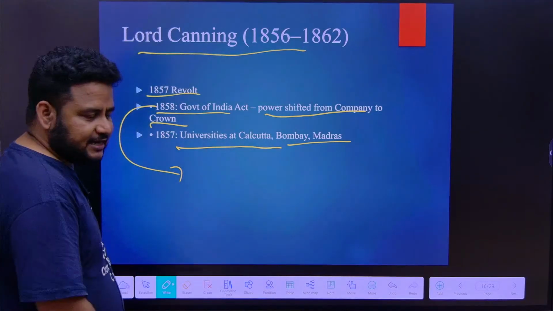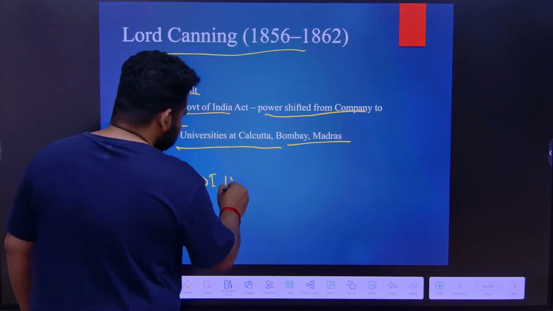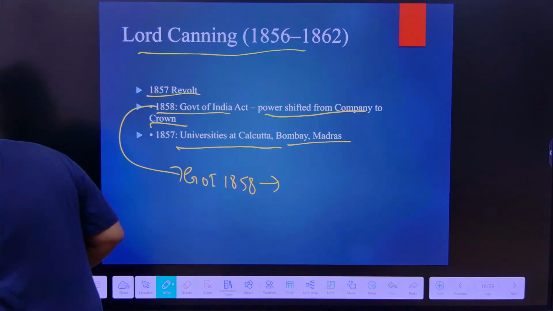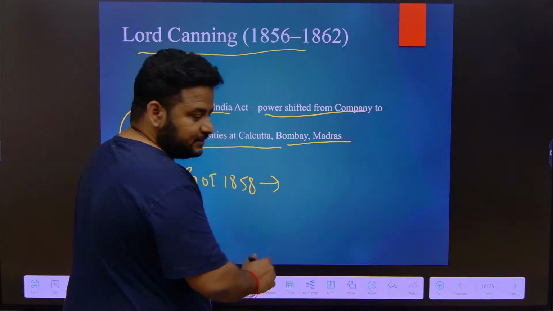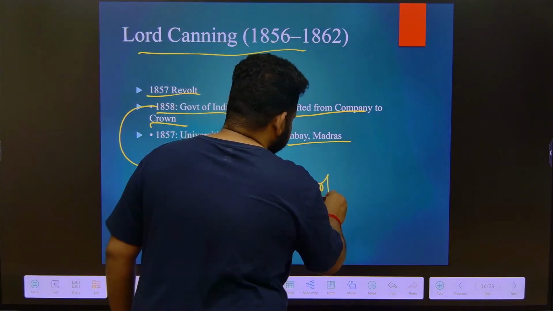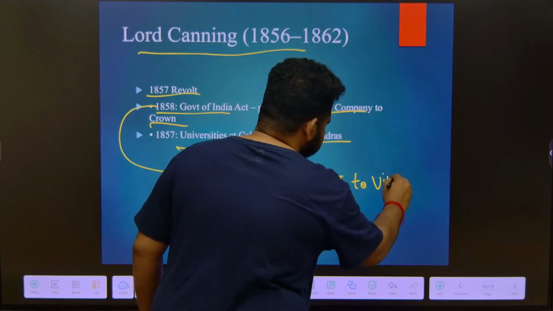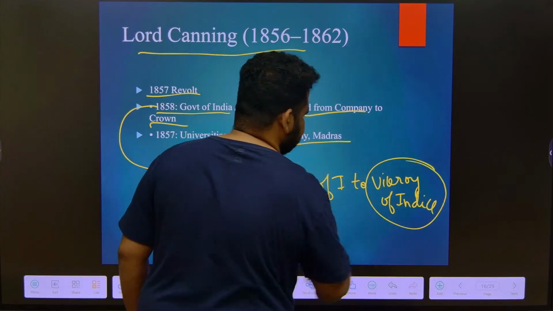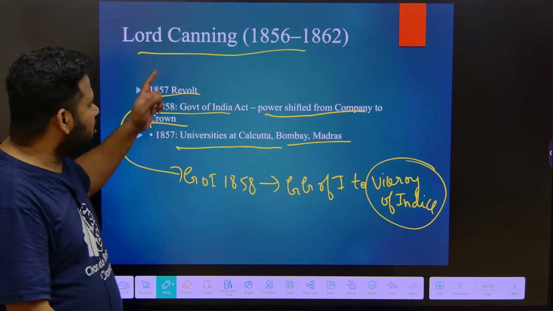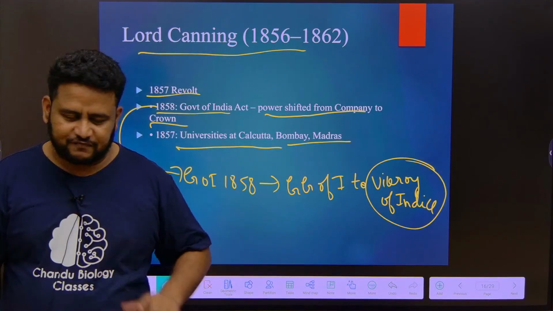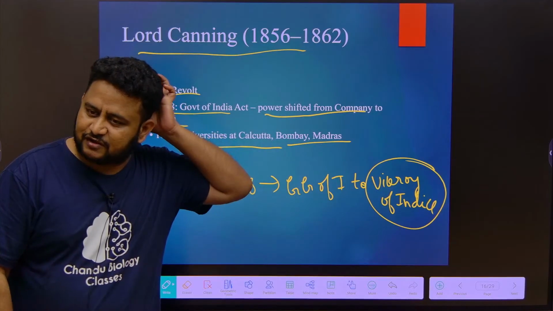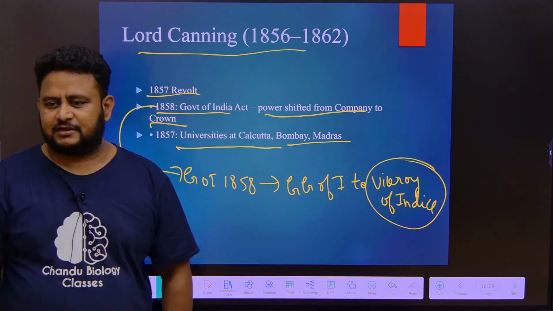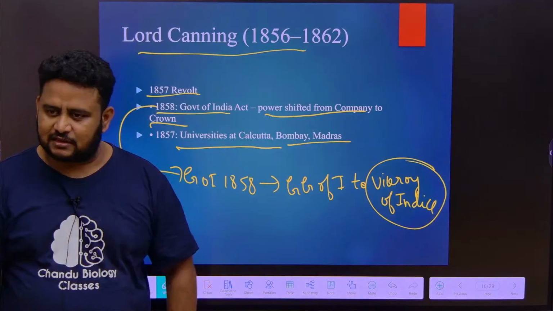The Government of India Act 1858 changed the position of Governor General of India to Viceroy of India. To which position? This is Viceroy of India. Till now we learned Governor General of India, that is Lord Canning. So if they ask a question, who is the last Governor General of India? It is Canning. Who is the first Viceroy of India? Canning himself. Last and also first. First Viceroy of India, Lord Canning. Last Governor General of India, Lord Canning. If they ask first Viceroy of India, Lord Canning himself.